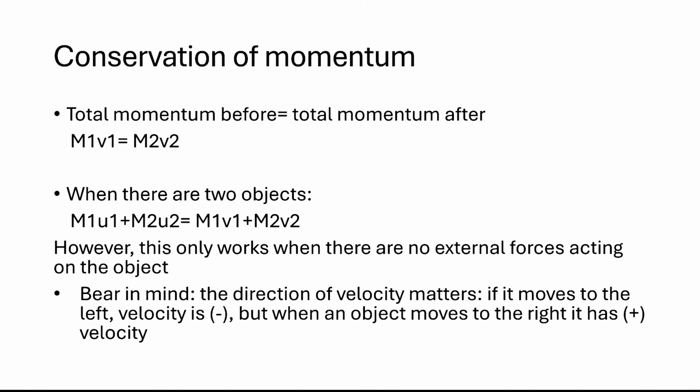We need to remember that velocity also has a direction. If an object is moving to the right, we take the velocity as positive. But if it's moving to the left, the velocity would be negative. So if one object is initially moving to the right and another is moving to the left, u2 would be negative.